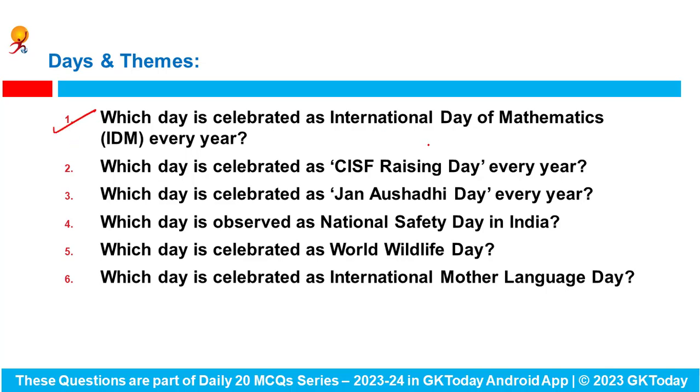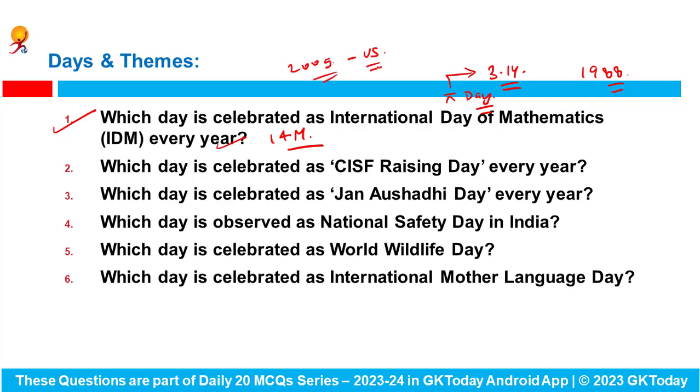Which day is celebrated as International Day of Mathematics every year? First of all, this day is also known as Pi Day. It is celebrated annually on 14th of March to honor the mathematical constant pi, whose value is approximately 3.14. It originated in 1988 and gained official recognition in the year 2009 by the US